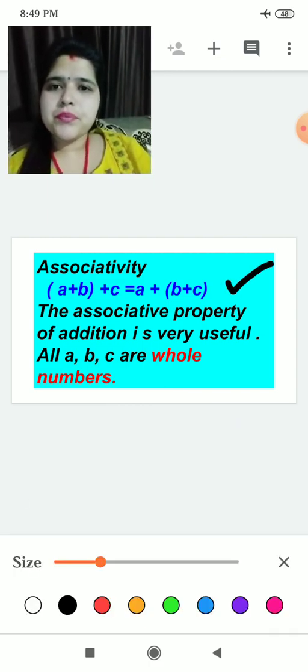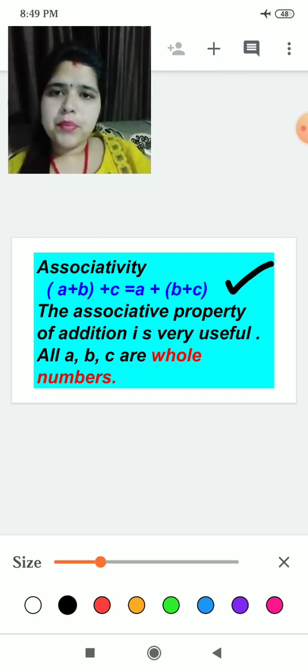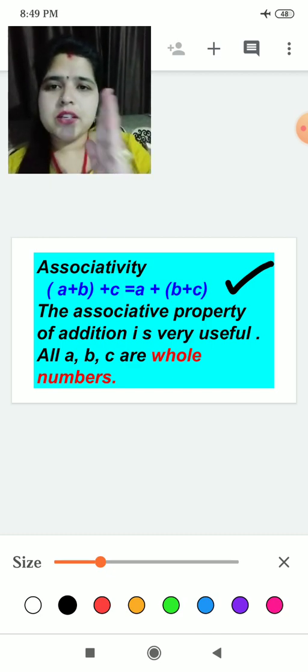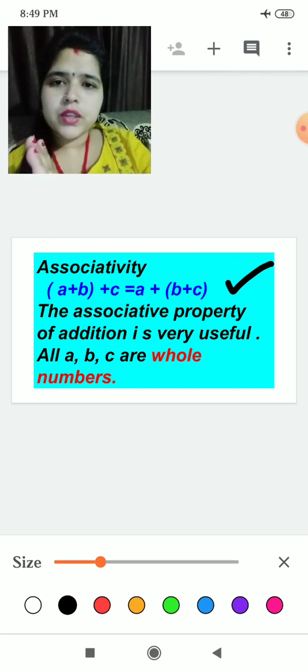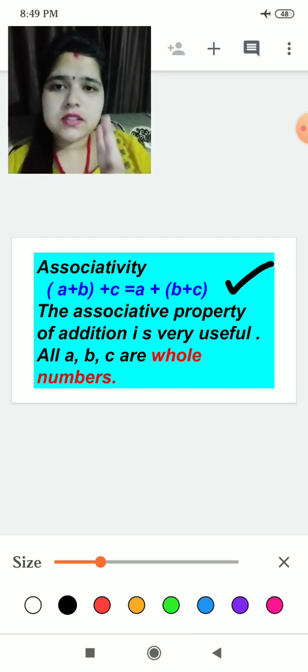Our associative property for addition says that (A + B) + C is equal to A + (B + C). It means both the sides are equal, because in addition either you do 2 plus 3 is equal to 5, or you do 3 plus 2, both answers are same.